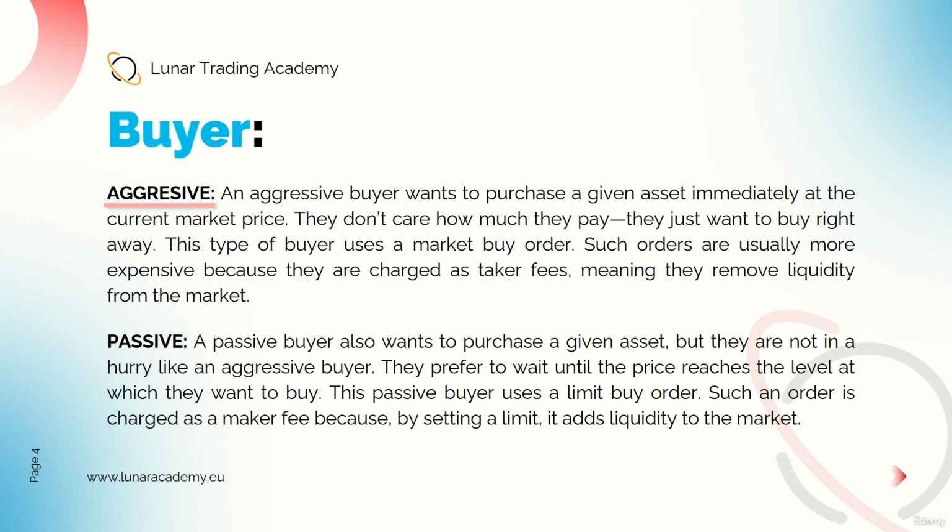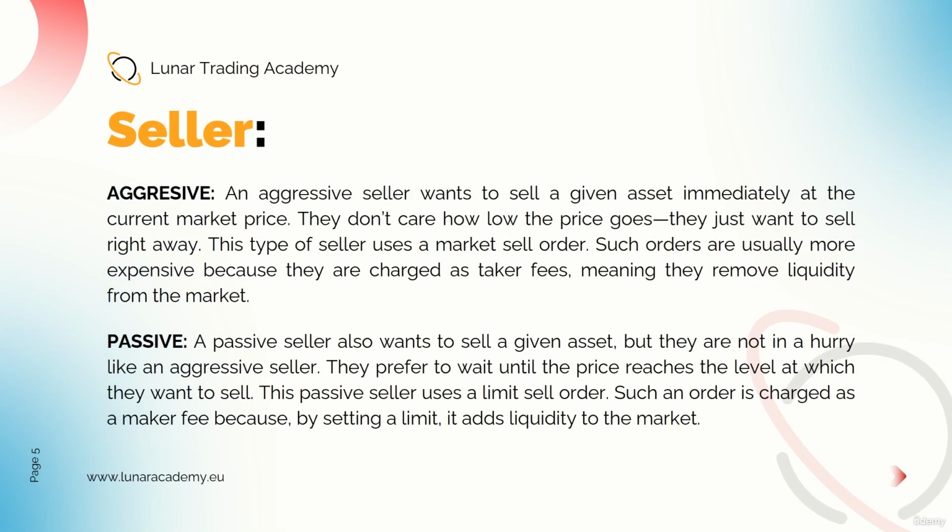from the market. A passive buyer also wants to purchase a given asset, but they are not in a hurry like an aggressive buyer. They prefer to wait until the price reaches the level which they want to buy. This passive buyer uses a limit buy order, and such an order is charged as a maker fee because by setting a limit, it adds liquidity to the market. So it's much cheaper.